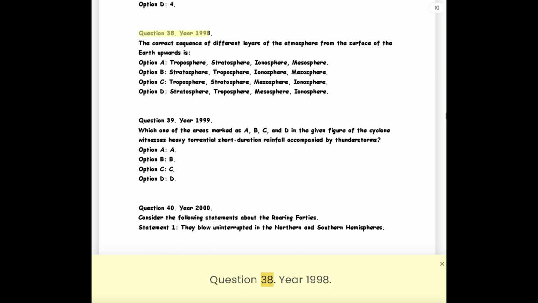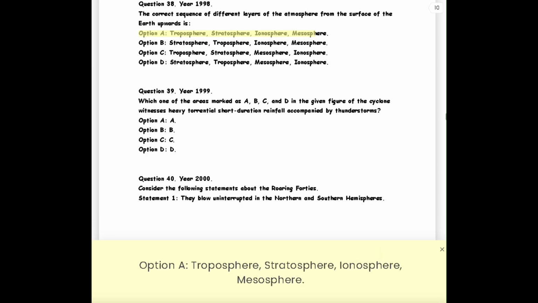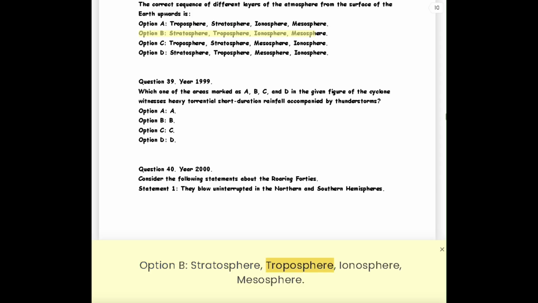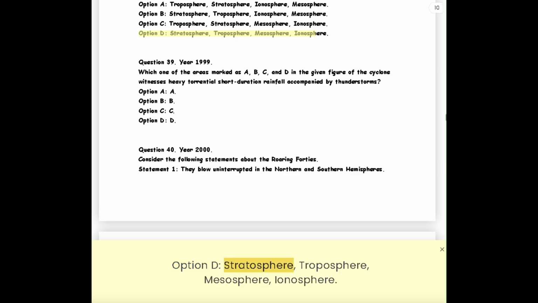Question 38. Year 1998. The correct sequence of different layers of the atmosphere from the surface of the Earth upwards is: Option A, troposphere, stratosphere, ionosphere, mesosphere. Option B, stratosphere, troposphere, ionosphere, mesosphere. Option C, troposphere, stratosphere, mesosphere, ionosphere. Option D, stratosphere, troposphere, mesosphere, ionosphere.